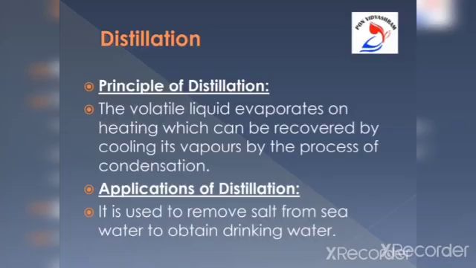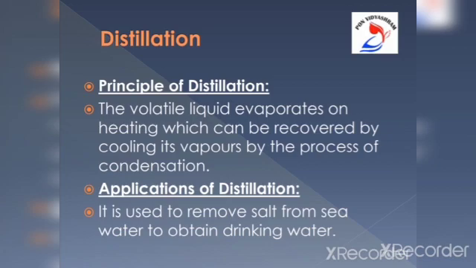The principle of distillation and the applications we are going to learn now. The volatile liquid, such as acetone, evaporates on heating, which can be recovered by cooling its vapors by the process of condensation. So what is the application?